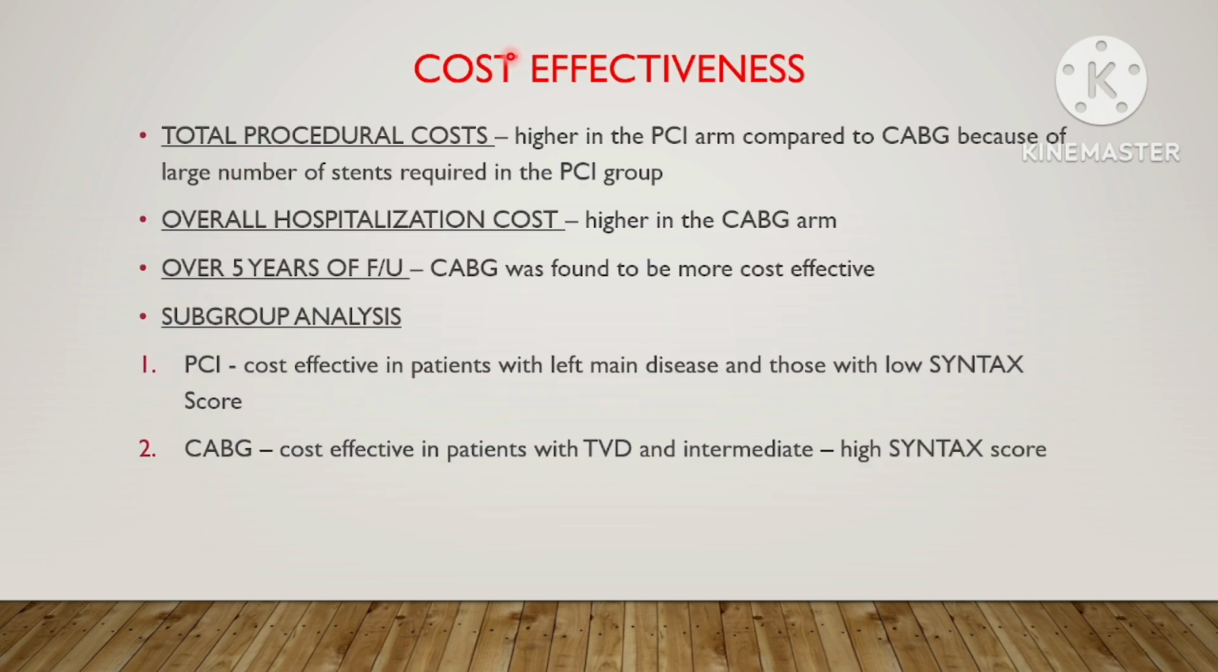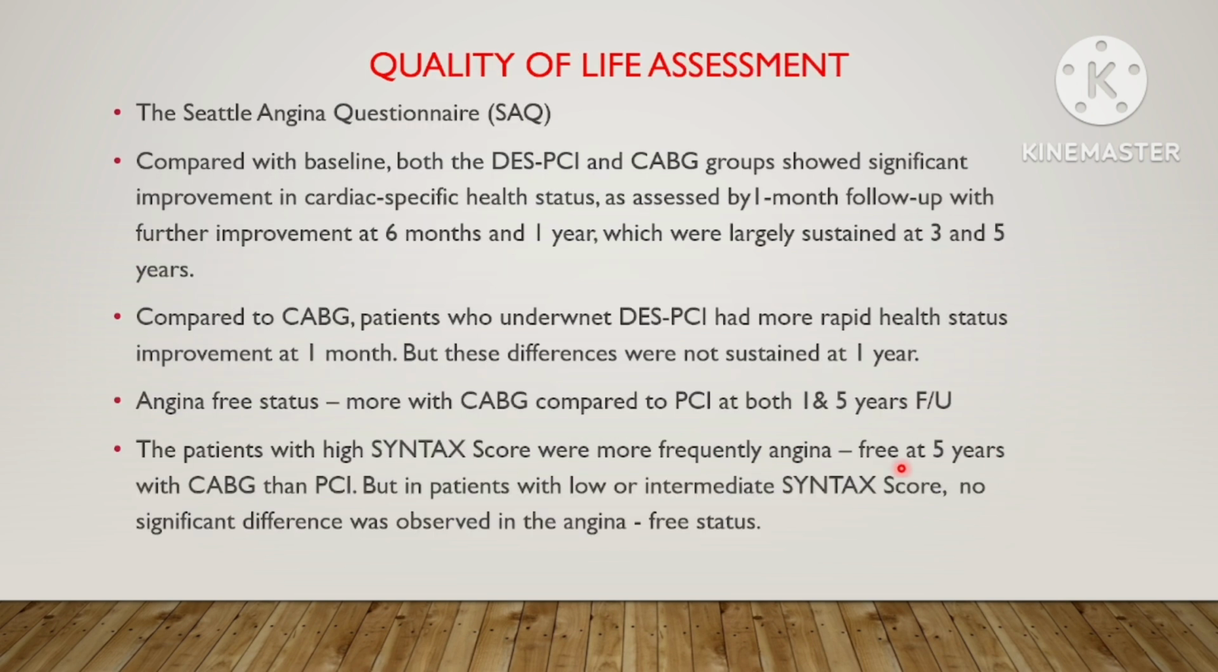So moving to the cost effectiveness, the total procedural cost was higher in the PCI arm mainly because of the large number of stents required in the PCI group, while overall hospitalization cost was higher in the CABG arm. CABG was found to be more cost effective over 5 years of follow-up. Then from the subgroup analysis point of view, PCI was found to be more cost effective in patients with left main disease and those with low SYNTAX score, while CABG was found to be more cost effective in patients with triple vessel disease and intermediate to high SYNTAX score.